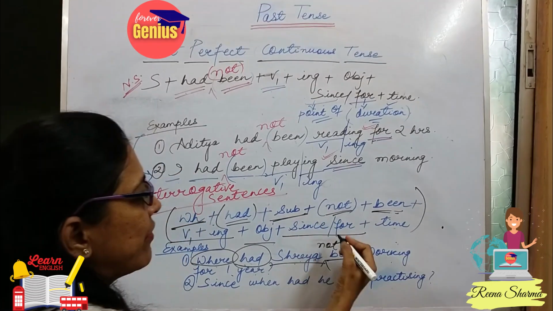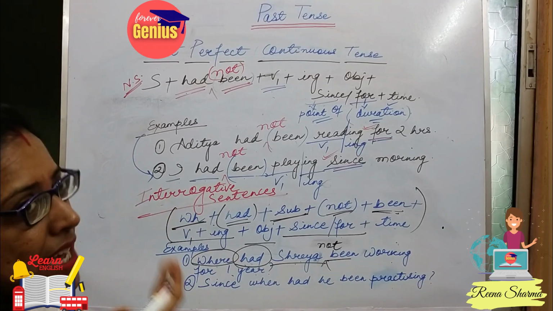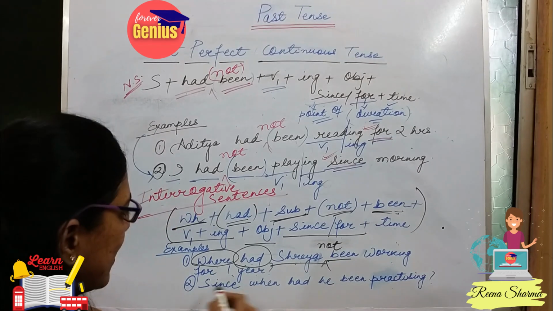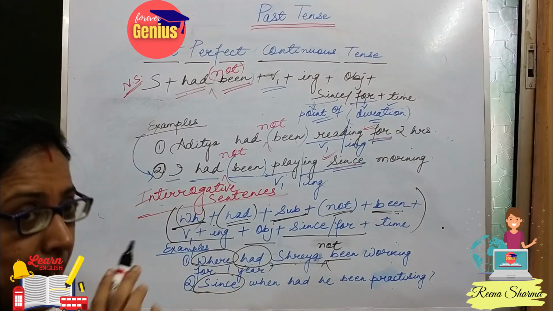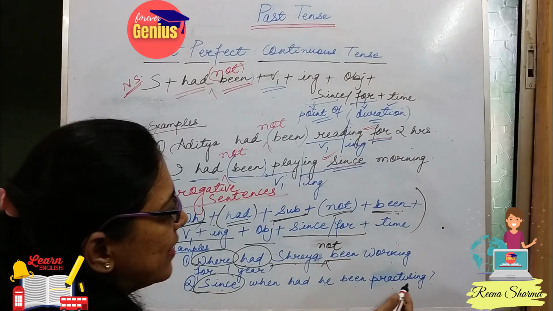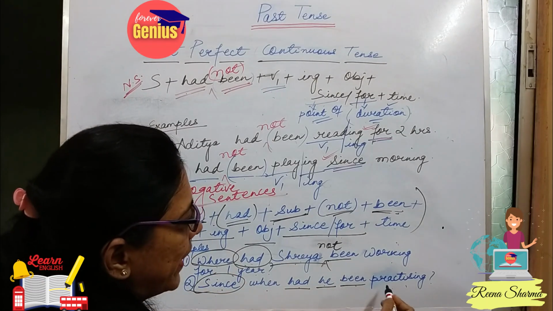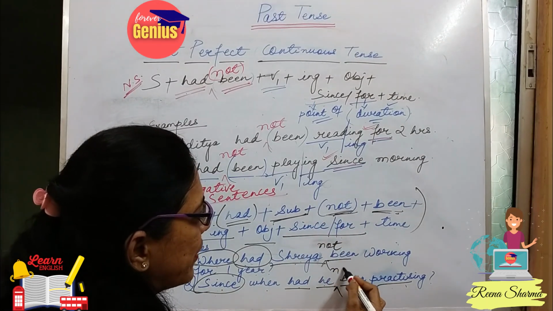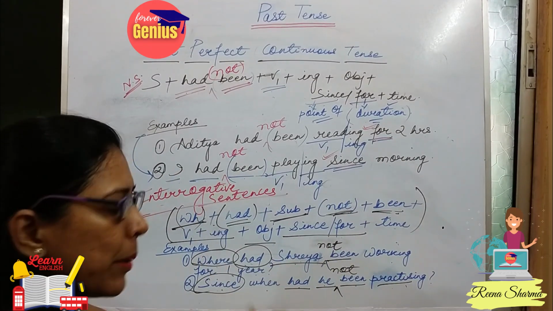And the rest we would be doing when we start our practice exercises of tenses after completing the basic format of all the tenses. Now, since when had he been practicing? When I use since or for, I will not use the WH family. So, since when had he been practicing? See, had, been, then practicing. But if I use the word not, it will be used between the subject and been, meaning after the subject but before the main verb.